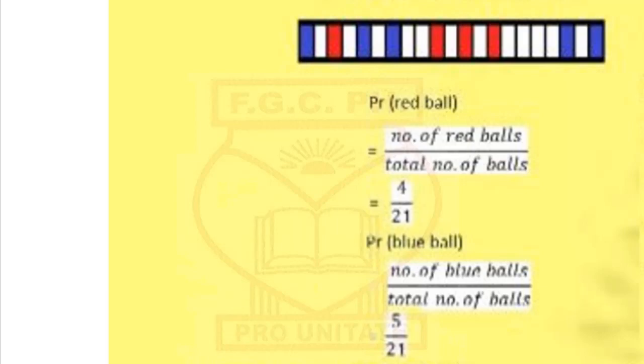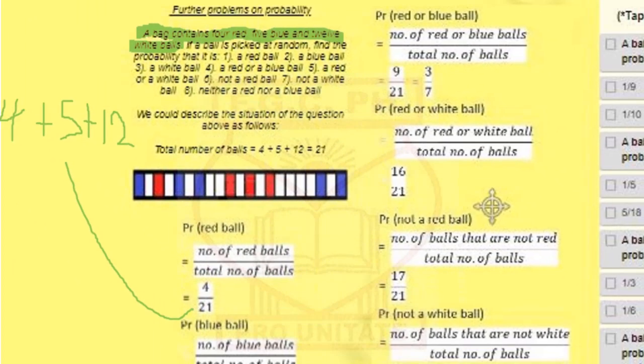They said 4 red balls, 5 blue balls, so 4 plus 5, and then we also have 12 white balls, so plus 12, so that will be 21. So that's where we got the 21 from. So 21 is the total number of balls, and we just have 4 red balls. So the probability of picking a red ball should be 4 over 21.